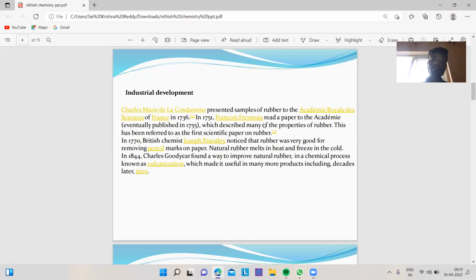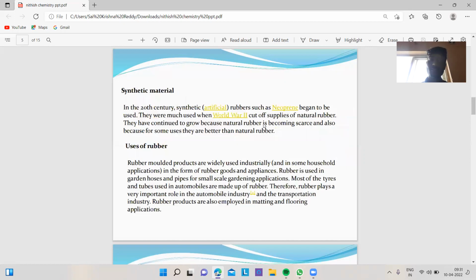In 1844, Charles Goodyear found a way to improve natural rubber in a chemical process known as vulcanization, which made it useful in many more products, including, decades later, tires. In the 20th century, synthetic rubbers such as neoprene began to be used. They were much used when World War II cut off supplies of natural rubber. They have continued to grow because natural rubber is becoming scarce and also because for some users they are better than natural rubber. Uses of rubber.